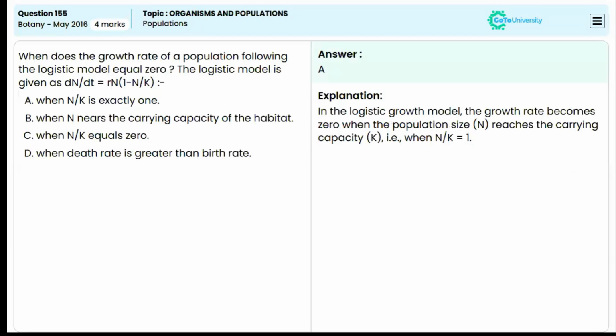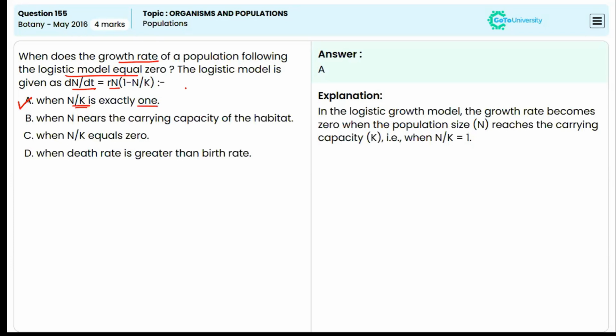Now moving to the next question. When does the growth rate of a population following the logistic model equal 0? The logistic model is given as dN/dt = rN(1 - N/K). So here the answer will be option A, when N/K is exactly 1.